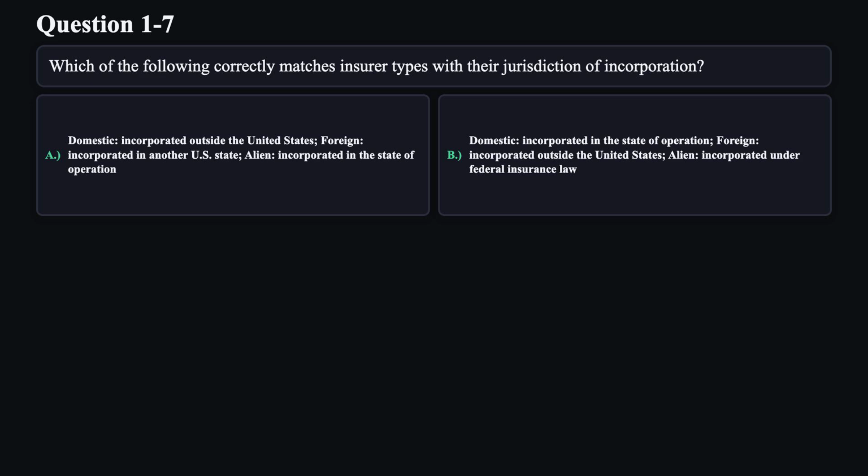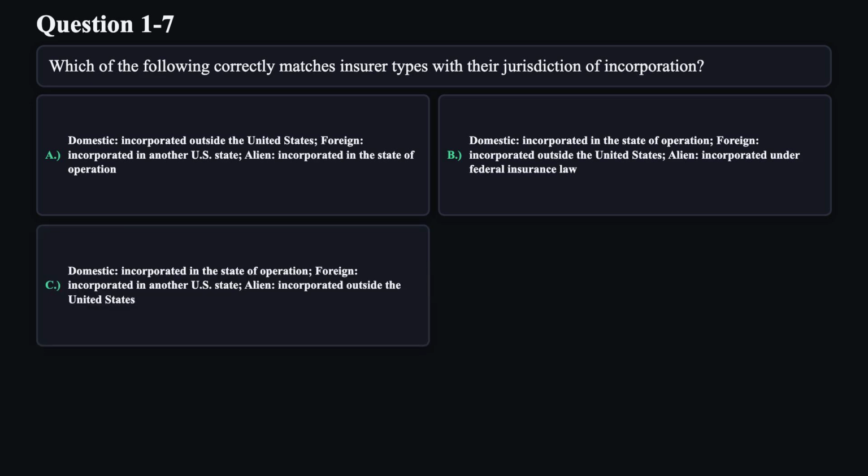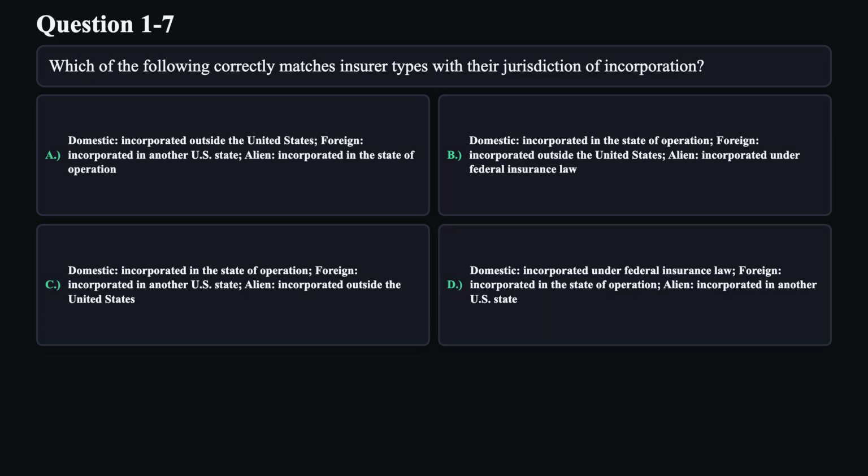Alien, incorporated under federal insurance law. C. Domestic, incorporated in the state of operation. Foreign, incorporated in another U.S. state. Alien, incorporated outside the United States. D. Domestic, incorporated under federal insurance law. Foreign, incorporated in the state of operation. Alien, incorporated in another U.S. state.